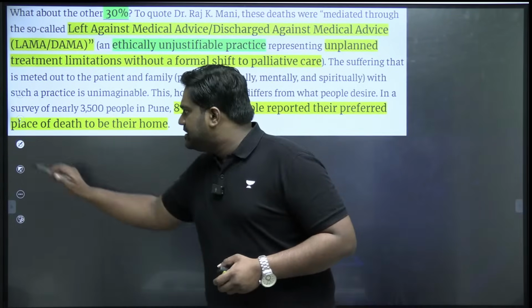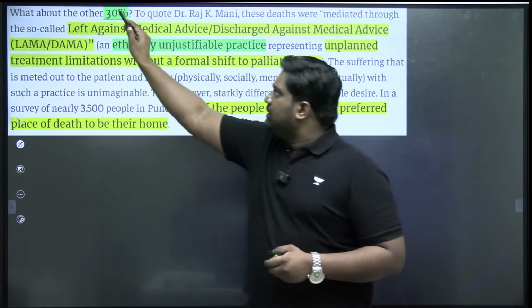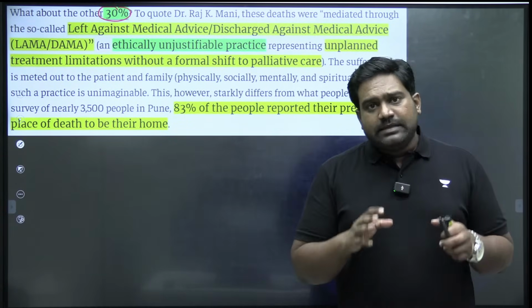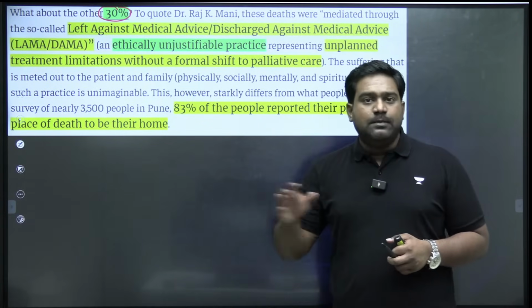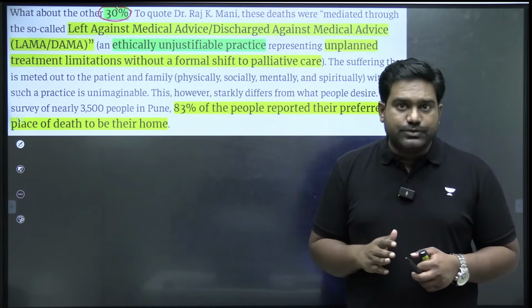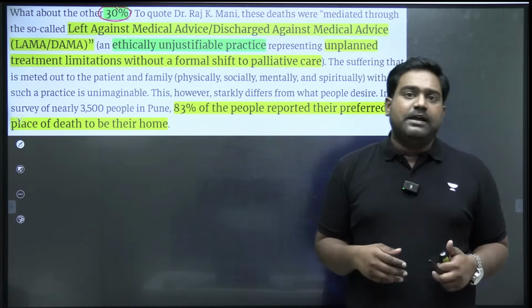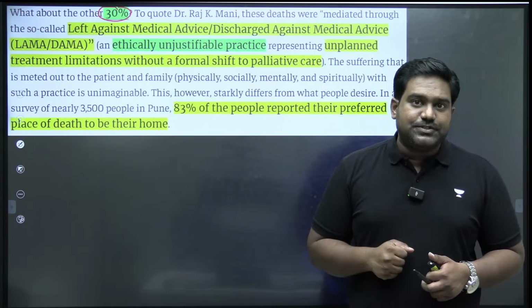It clearly highlights the stark divide that exists. Now, if you look at the rest of the 30% of the patients in India, don't assume that they are exercising the right to living will. I told you 70% of terminally ill patients in India are dying in hospital ICUs. So don't assume that the other 30% are getting an easier way out. The other 30% are getting discharged against medical advice.